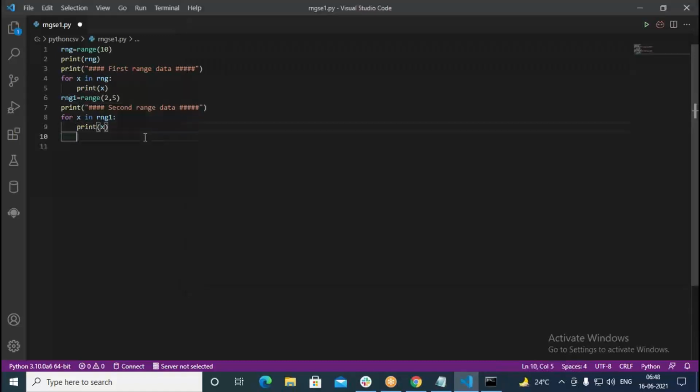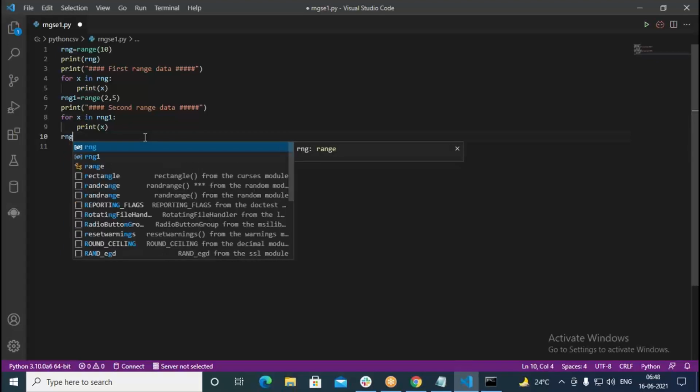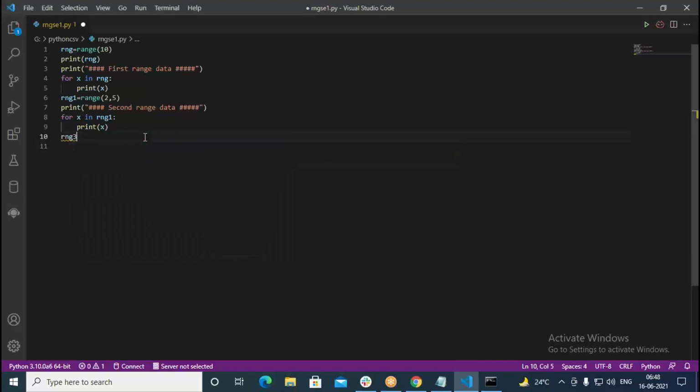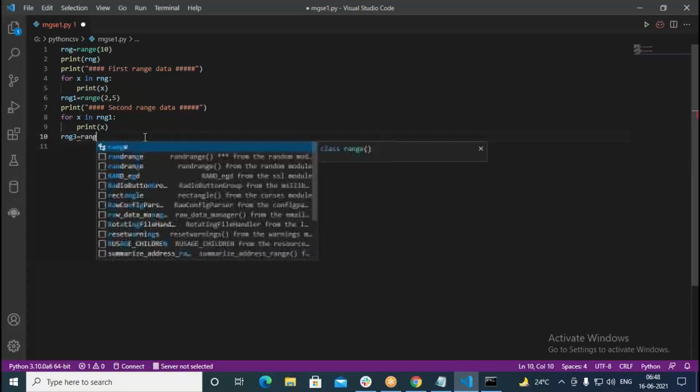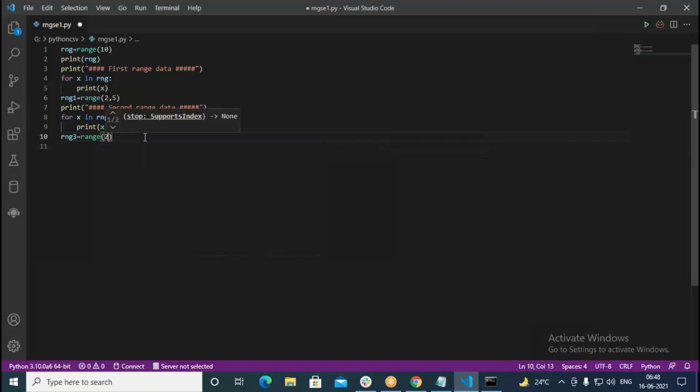Now next, I create a range in which I can use a step value. So write range 3. Then I put 2, then 20, followed by 2. So this will print all even numbers. It starts with 2, then 4, then 6, then 8, like that it is going to print.